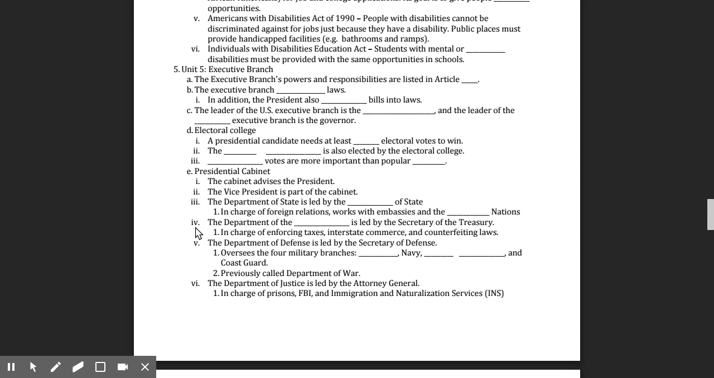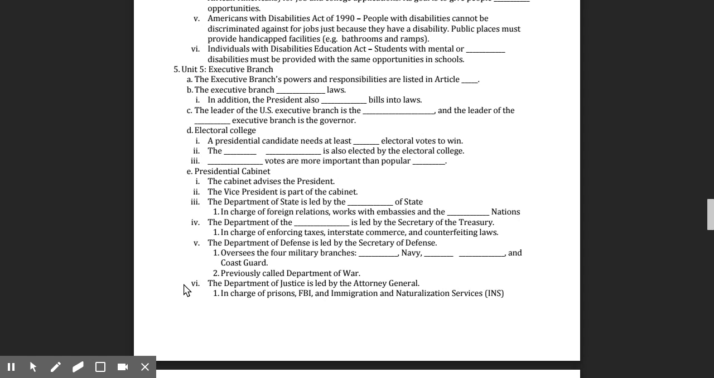The Department of the Treasury is led by the Secretary of the Treasury. They are in charge of enforcing taxes, interstate commerce, and counterfeiting laws. The Department of Defense is led by the Secretary of Defense. They oversee the 4 military branches: the Army, the Navy, the Air Force, and the Coast Guard. Also the Marines. It used to be called the Department of War.